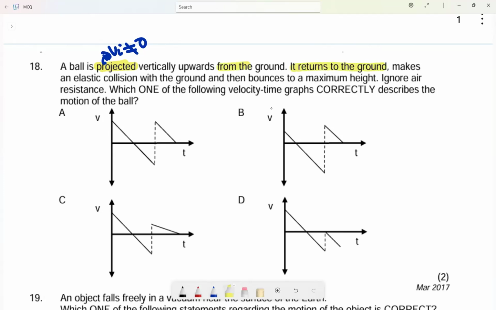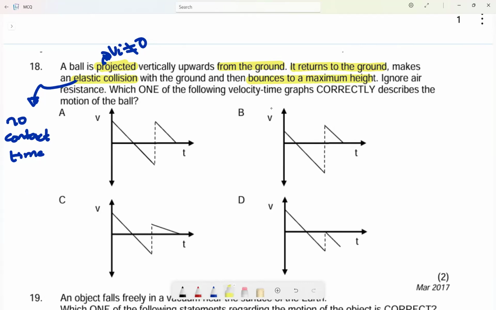It returns to the ground and makes an elastic collision, meaning there is no contact time. Immediately when it reaches the ground, it goes back to the very same position, because an elastic collision is a collision where no energy was lost. So if it reached the ground with a velocity of 5, it will go up with the same velocity, because there was no change in velocity or kinetic energy lost with the ground, and then it bounces back to a maximum height. Very interesting.